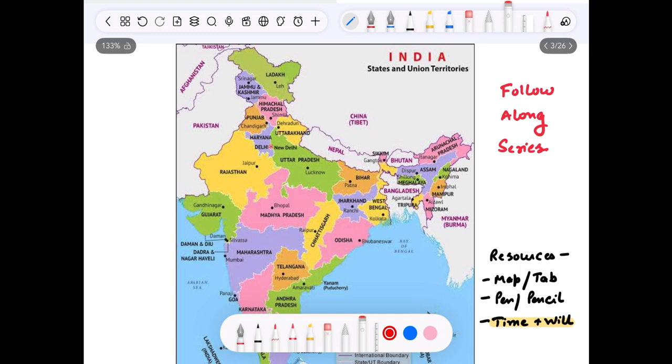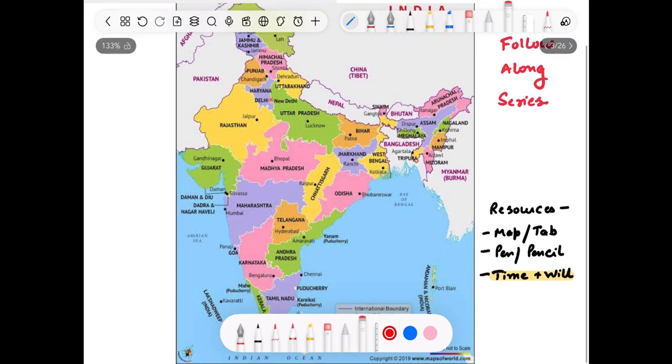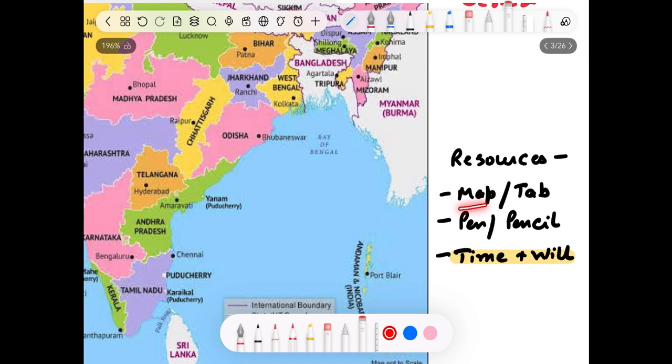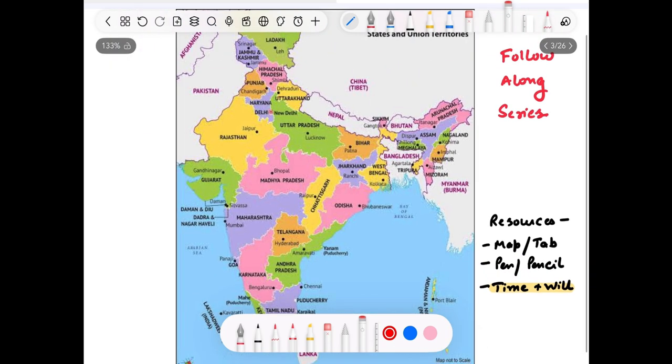So basically, this is a follow along series. You just need to sit back and get a pen and paper and note down the things which I am telling you. You just need to follow this whole series along with me, and you will get to know each and everything about India and mapping as far as India is concerned. So, what all resources do you need? You need a map or a tab. You need a pen, pencil, or obviously, you need time and willpower to complete this series with me.